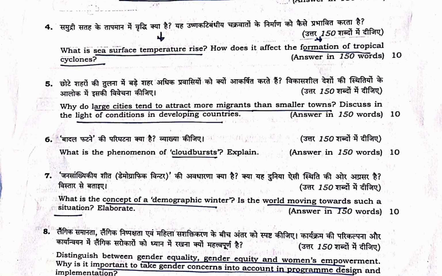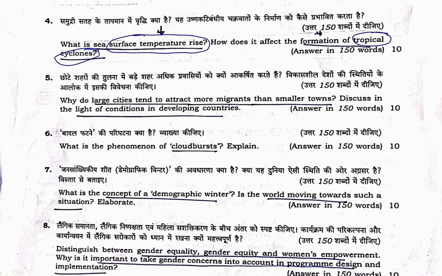Next was, what is sea surface temperature? What is sea surface temperature rise? How does it affect the formation of tropical cyclones? So that is the relation of tropical cyclones with sea surface temperature, and with several examples we can conclude it.